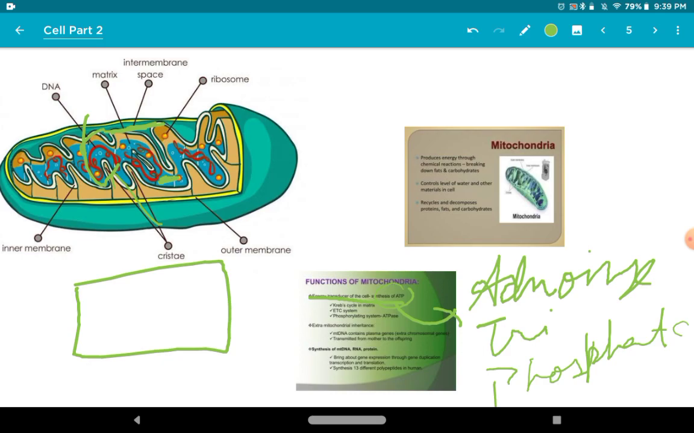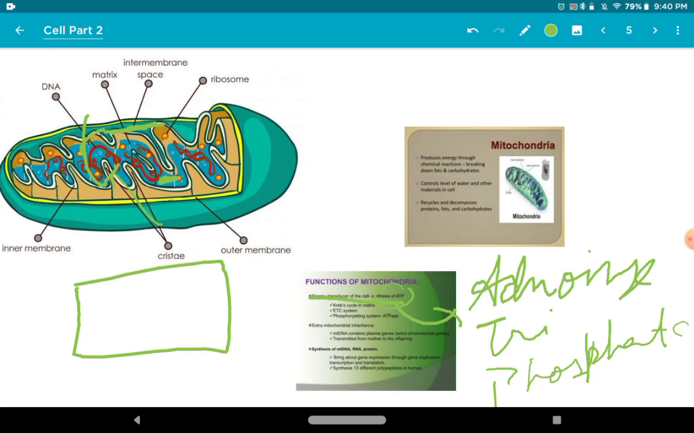mDNA contains plasma genes, extra chromosome genes transmitted from mother to offspring. Synthesis of mDNA, RNA and protein. तो mDNA, RNA और जो प्रोटीन है वो भी ये बनाता है. Synthesis of 13 different types of peptides in human. This is the functions of the mitochondria.